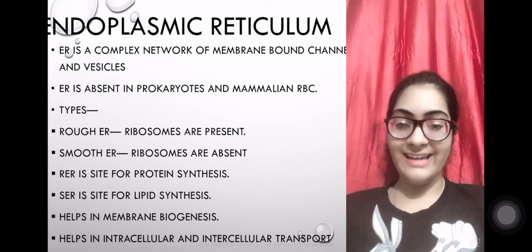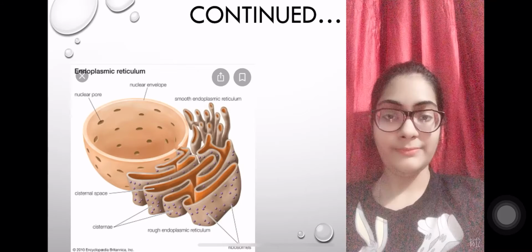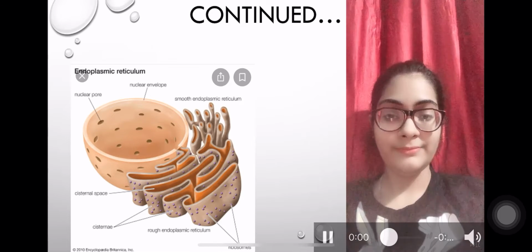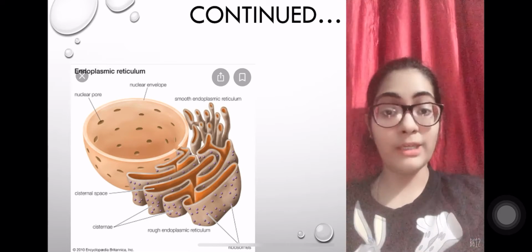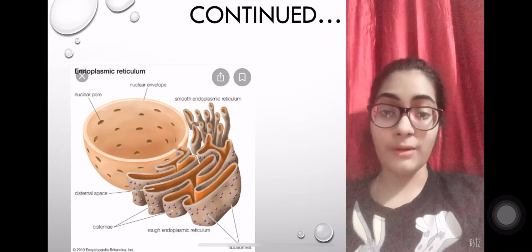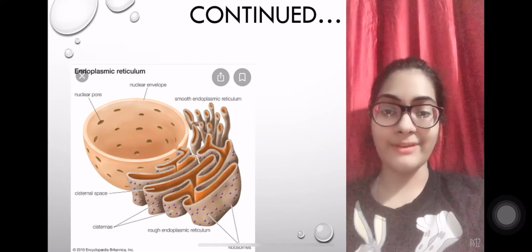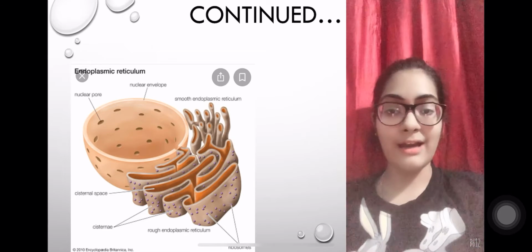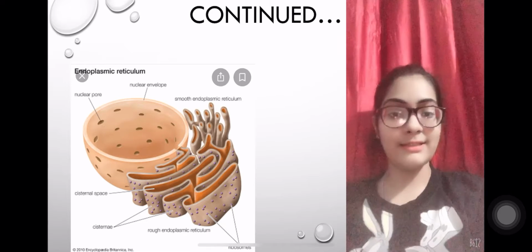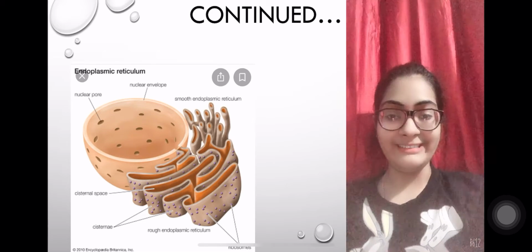Here's the next slide. It says endoplasm. Now here's the next slide, through which I'll try to make you memorize once again the endoplasmic reticulum. See, it's attached to the nucleus. SER, RER, everything is marked in the diagram clearly.